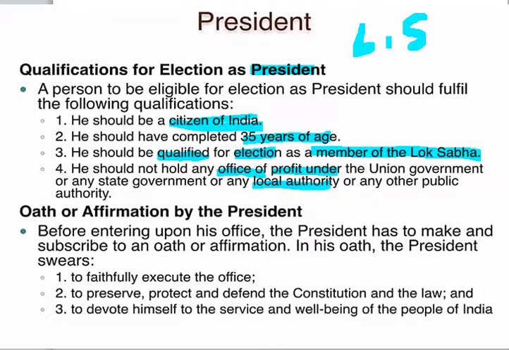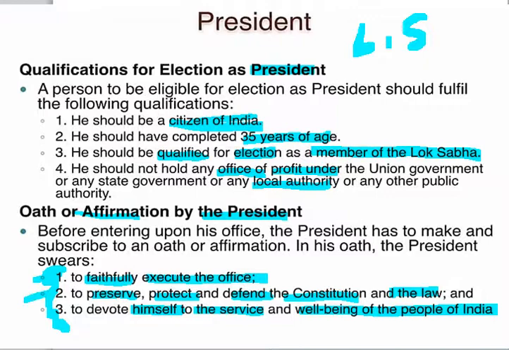As for the oath and affirmation by the president, there are three points. He should faithfully execute the office, preserve, protect and defend the constitution and law, and devote himself to the service and well-being of the people of India. This is something unique about the president, and it is mentioned in our constitution.